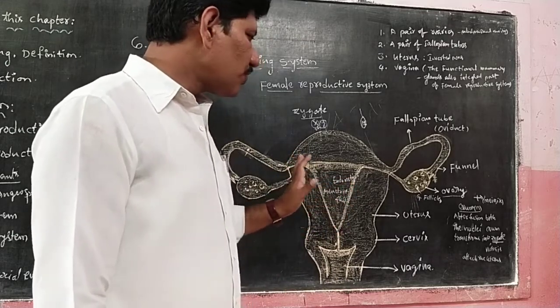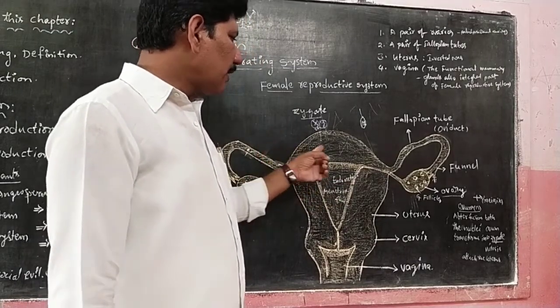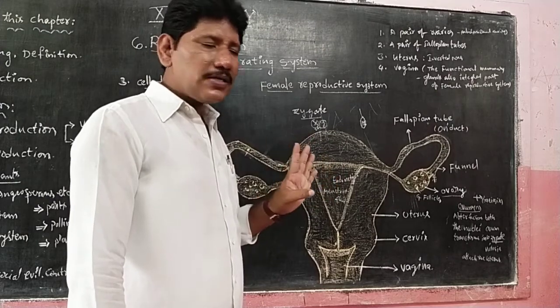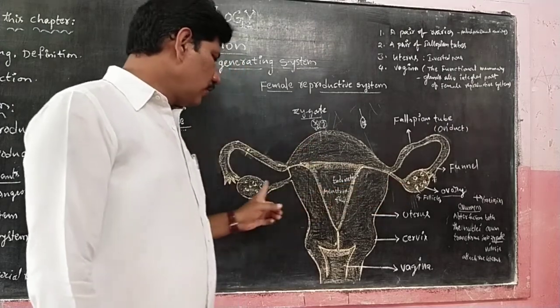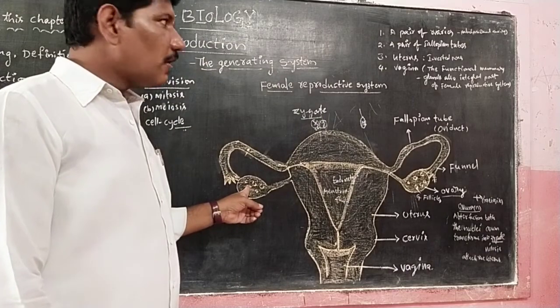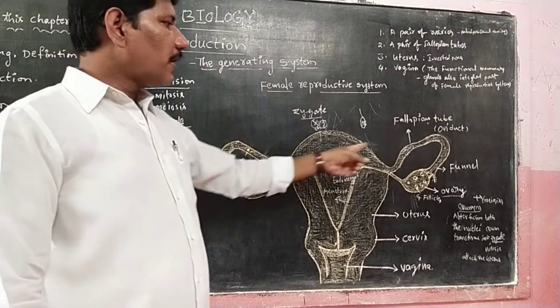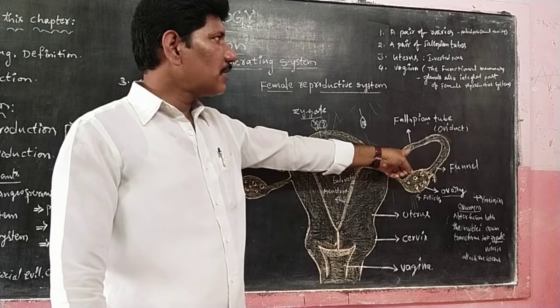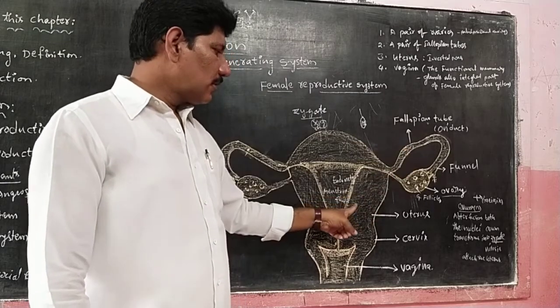So in this video, we just focus on the female reproductive system. In the female reproductive system there are mainly four parts. First is a pair of ovaries. Next, a pair of fallopian tubes, also called the oviduct. Next is the uterus, garbhasayam.